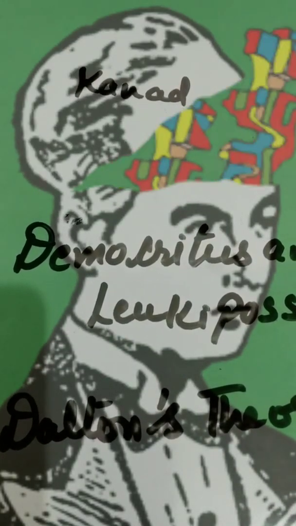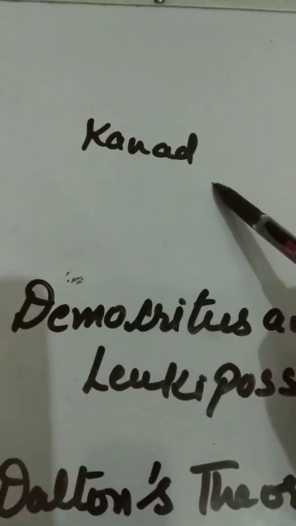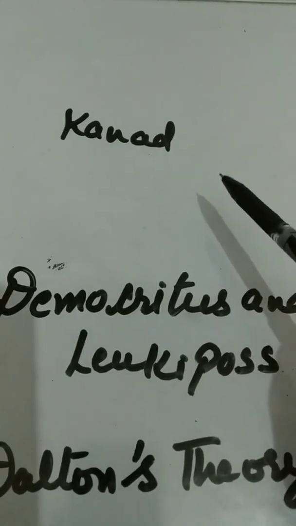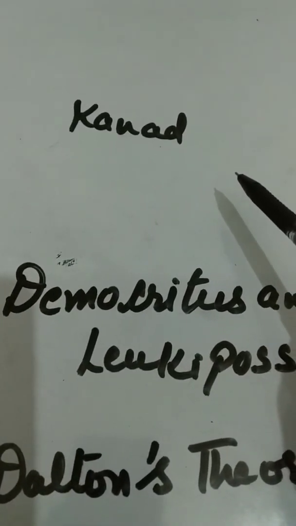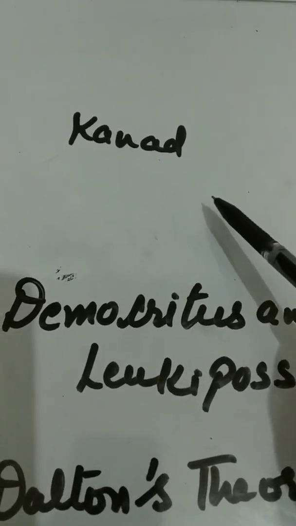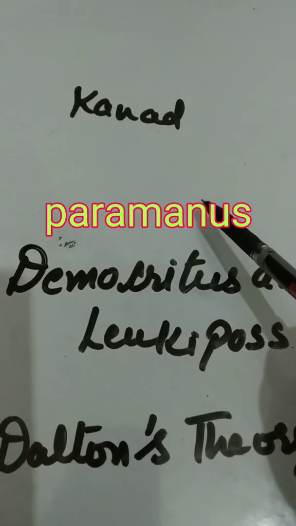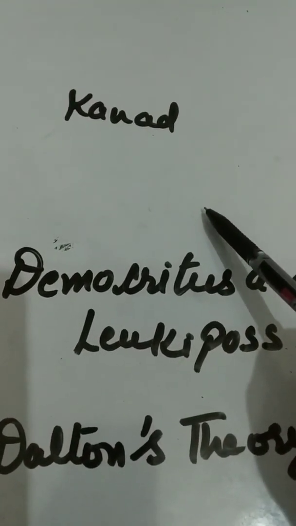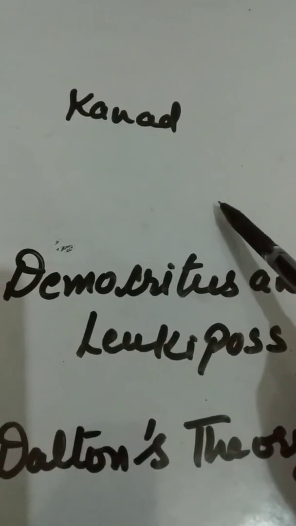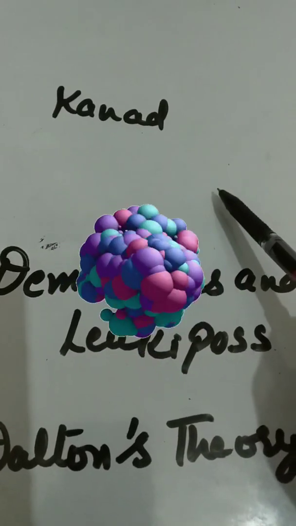The revolutionary idea was given by Maharishi Kanad, an Indian philosopher. He gave the idea that all matter or things are made up of tiny particles called Paramanu. The word Paramanu is taken from Sanskrit, in which Parama means final or ultimate and Anu means particle. Further, Paramanu combine to form bigger particles.